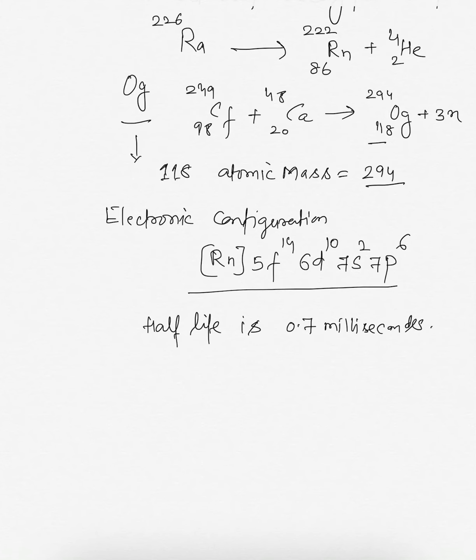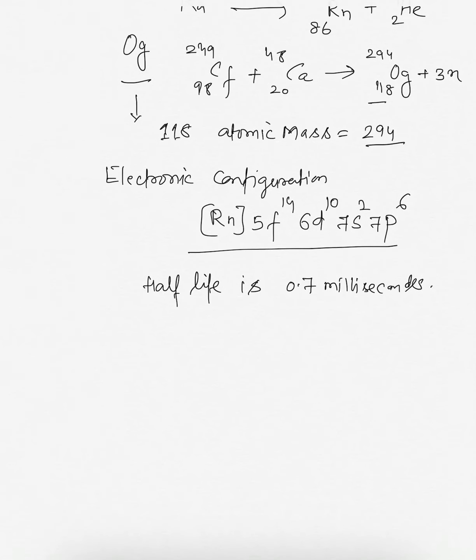Now we will discuss the physical properties of group 18 elements.